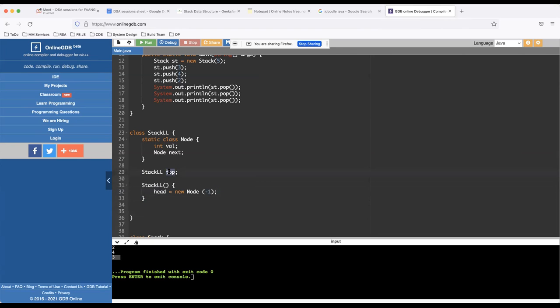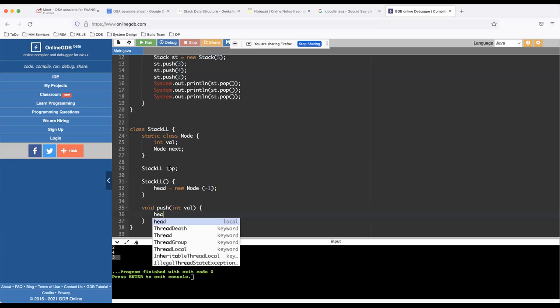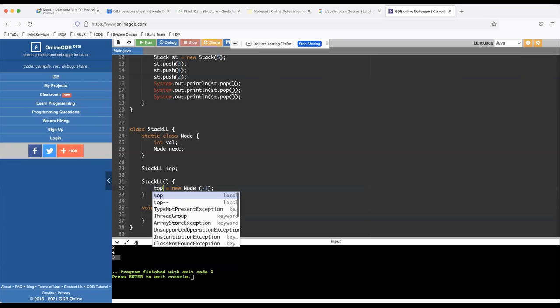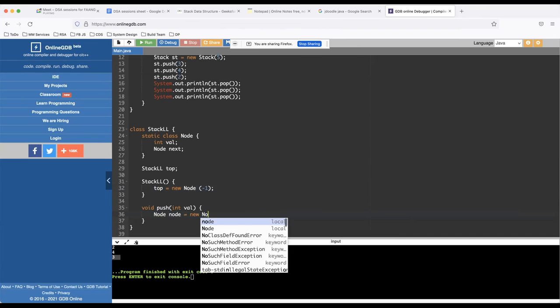This is the stack top that I have, and basically whenever I have to push something, let's say int value, I have to push into the stack. You can create a new node for it. Let's say node is equal to new node val.